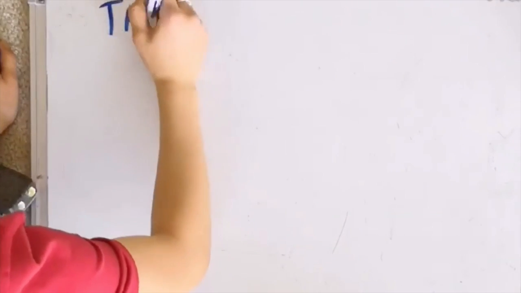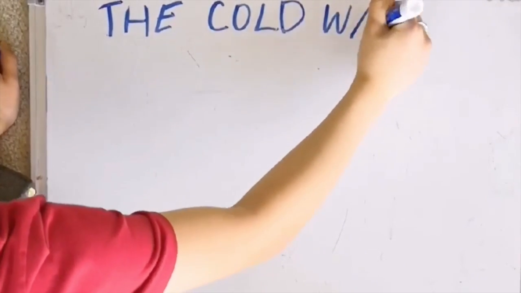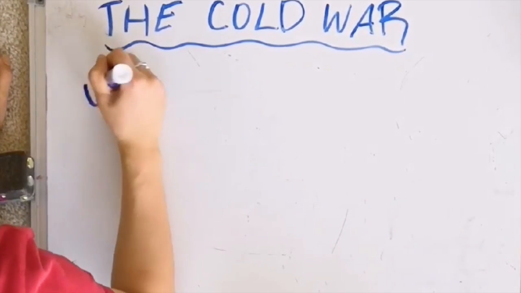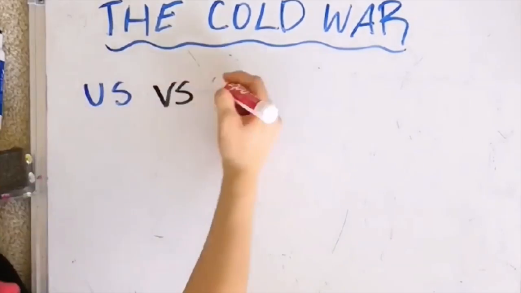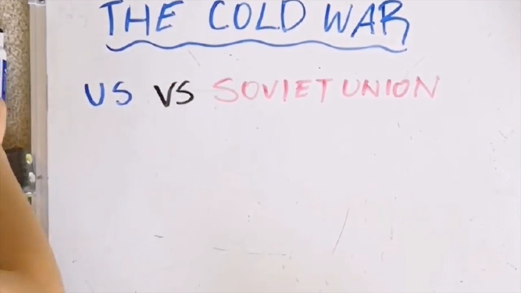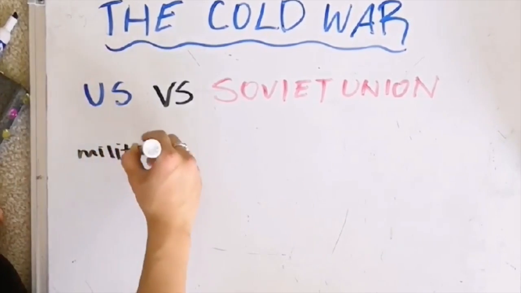Throughout the Cold War, we can see many examples of supranationalism, which is more than one country coming together to achieve a common goal. During this time, there are two main superpowers in the world: the US, which represents the democratic states, along with the Soviet Union, which was a very powerful communist state.